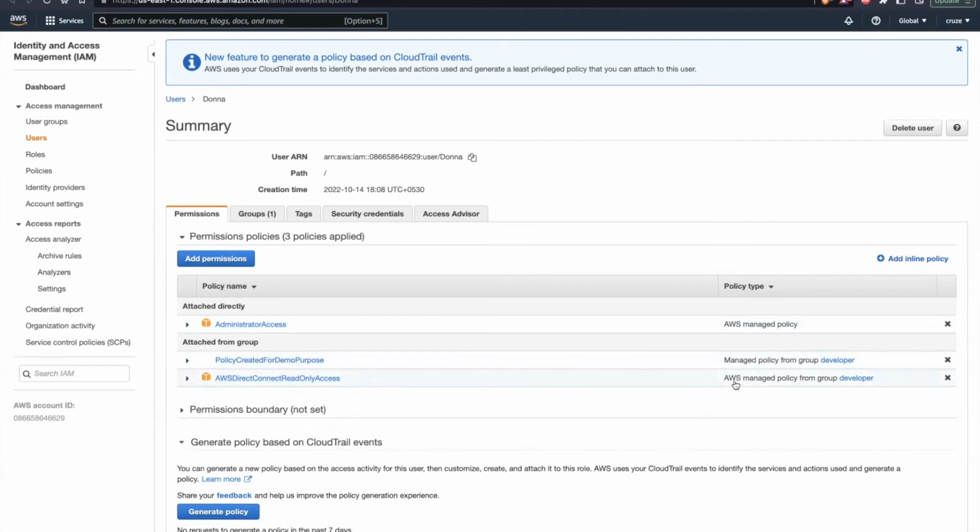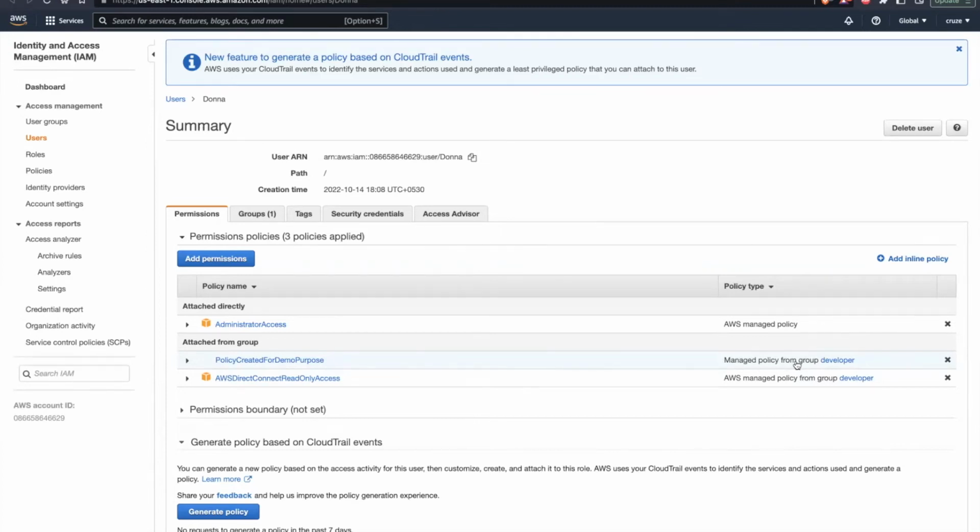Okay. As you can see, AWS Direct Connect Read Only Access. This was the policy which was inherited from the group and it was created by AWS. That's why it is written AWS Managed Policy from Group Developer. And this policy, since I created it and assigned it to the developer group, that's why I'm seeing this managed policy from group developer. Okay.